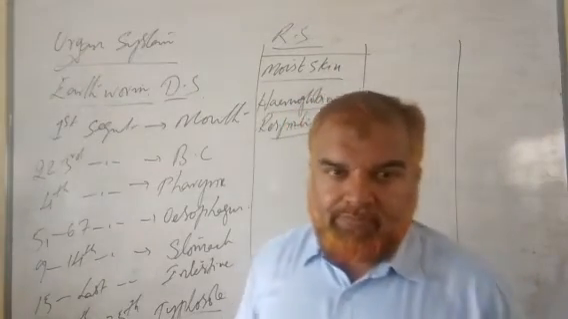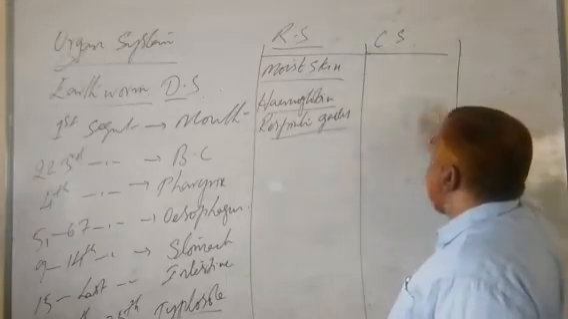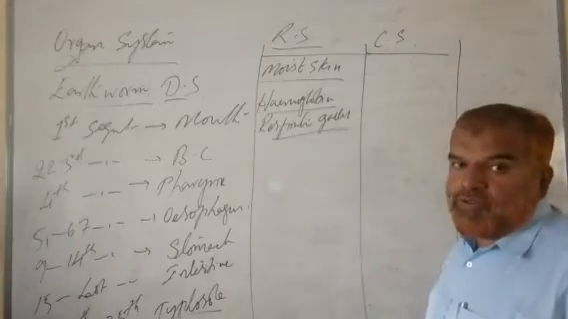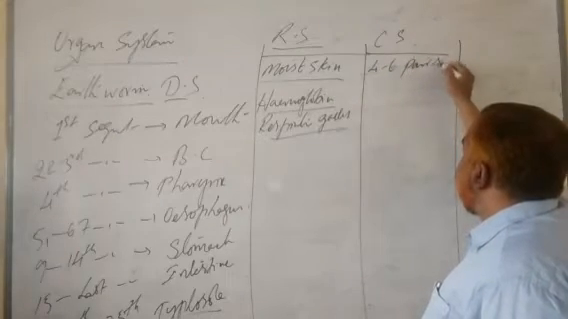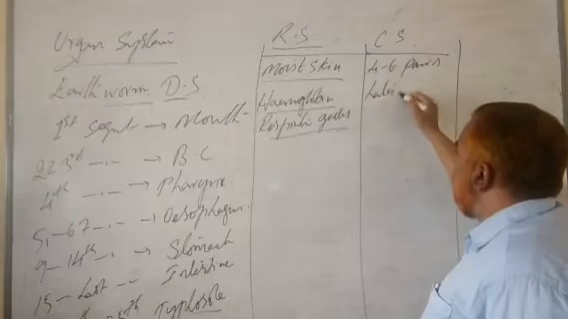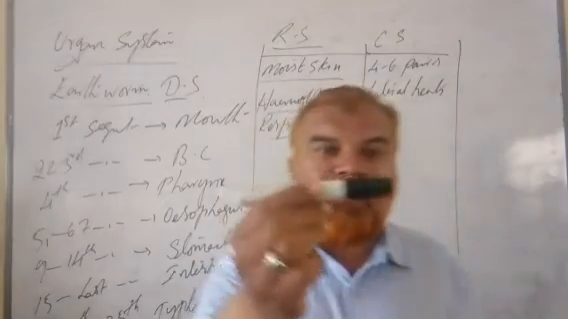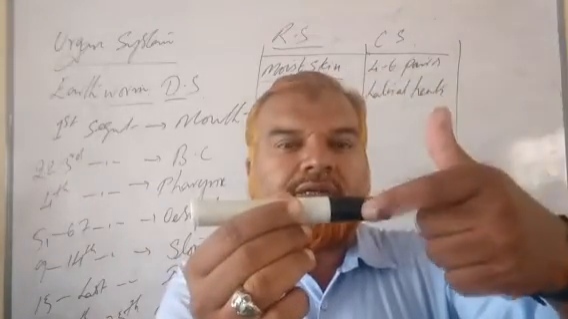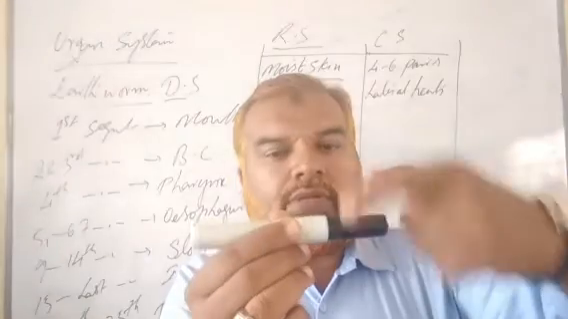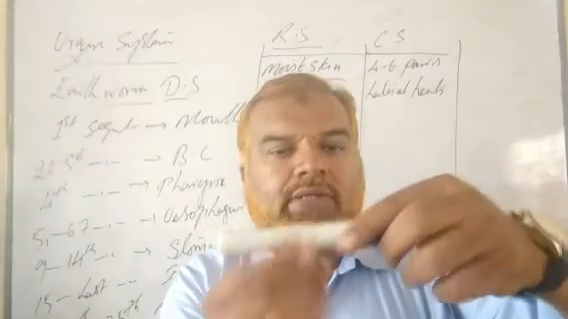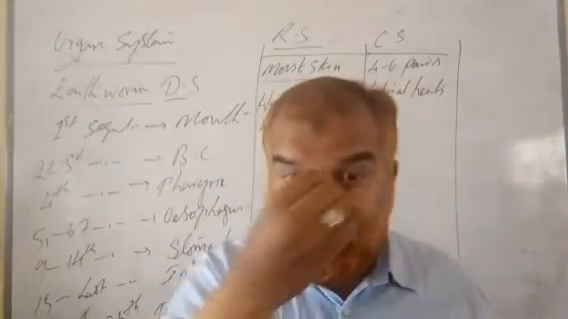The next is the circulatory system. Clear? It consists of 4 to 6 pairs of lateral hearts. What do you mean by lateral hearts? For example, if this is the earthworm, here is one heart, on the other side one heart here, here again one more, here one more. So lateral side, on the sides.